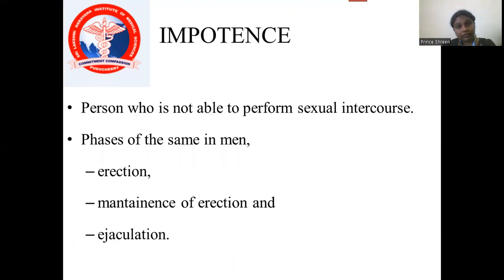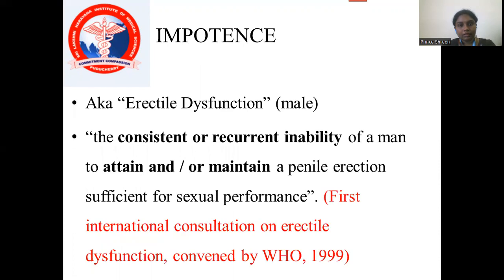What is impotence? A person who is not able to perform sexual intercourse. Phases of the same in men are erection, maintenance of erection, and ejaculation. Also known as erectile dysfunction in males, it is the consistent or recurrent inability of a man to attain and or maintain a penile erection sufficient for sexual performance.